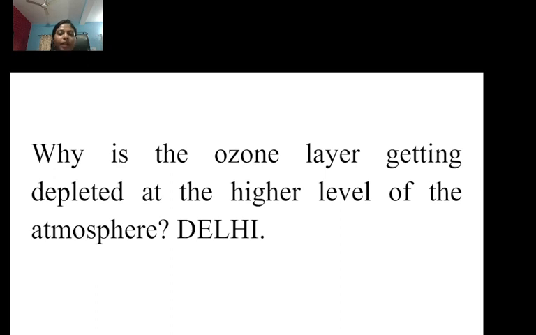So yes, you are right, because more and more pollution is there in Delhi. Because of the pollution, the ozone layer is continuously getting depleted at a high level of the atmosphere, right? Yes, because UV radiation is more and more there, because they have cut all the trees.